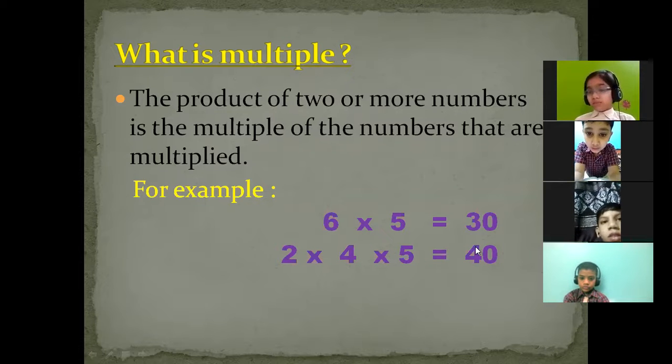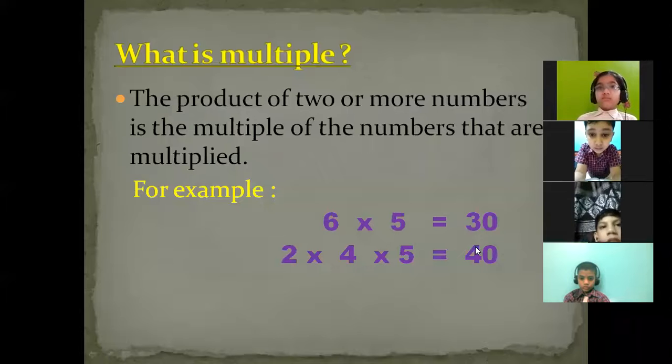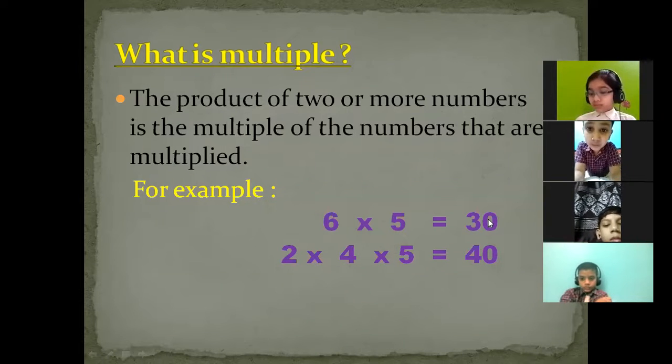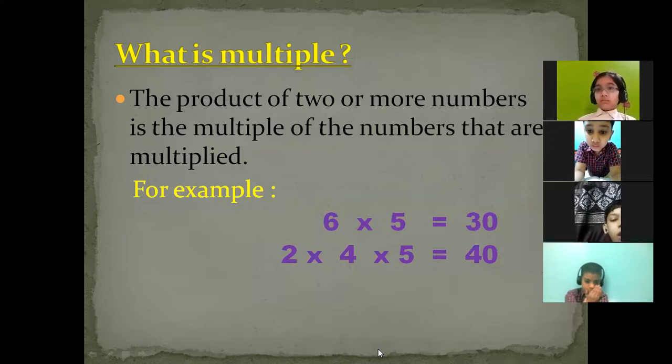So here, what is the multiple in the first example? Ma'am, 30. Yes, very good. 30 is the multiple. But how are you going to pronounce it? 30 is the multiple of 6 and 5. Is it clear? Yes, ma'am. 30 is the multiple of 6 and 5, because we multiply these two terms, 6 and 5. So how do we pronounce it? Ma'am, 30 is the multiple of 6 and 5.